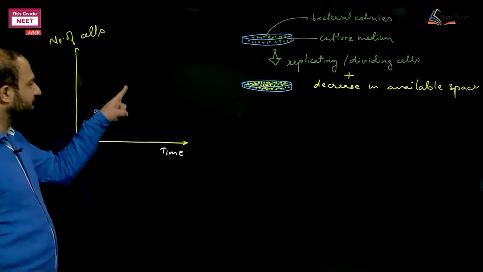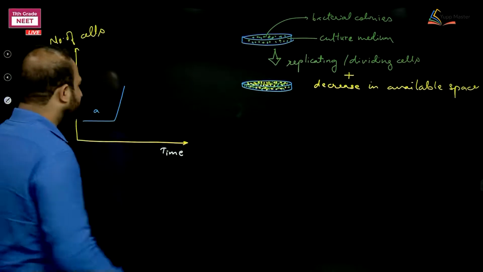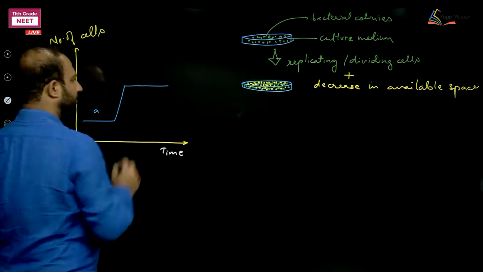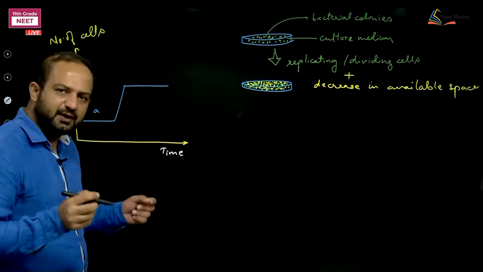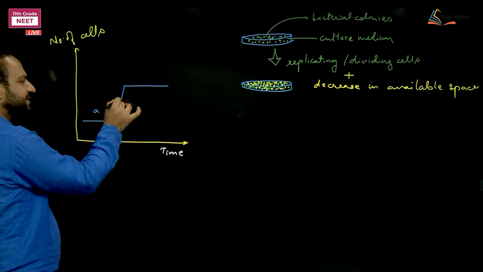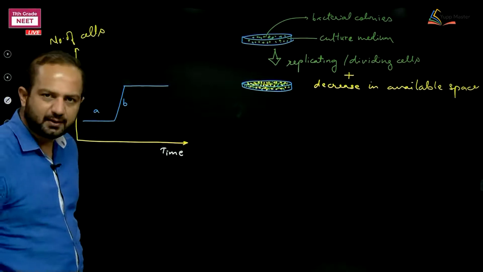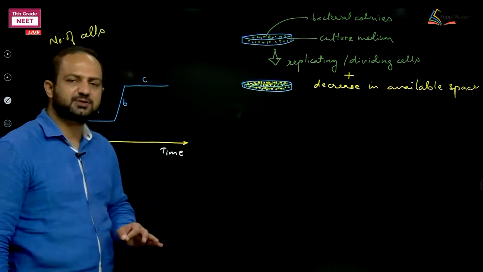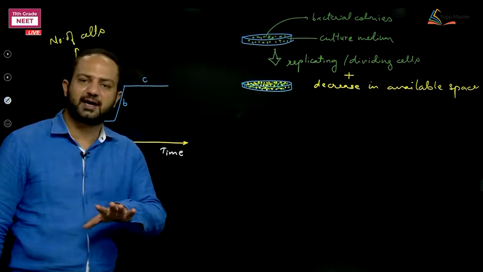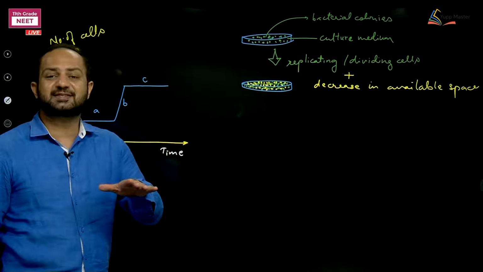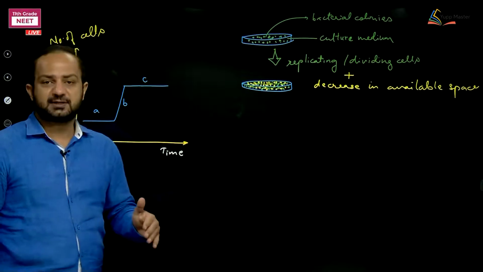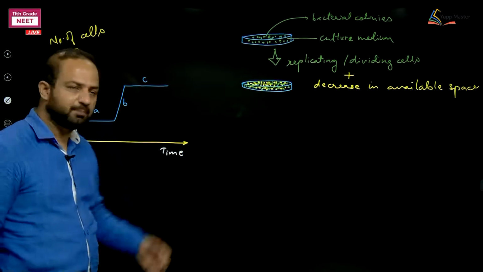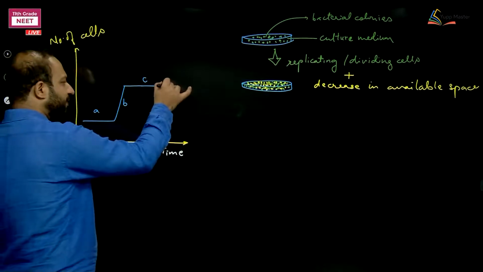So the number increased very fast. Thereafter it becomes almost stable, meaning unchanging. Where they were increasing very fast, I called it phase B. Now they are almost unchanged in number. C means as many as are newly formed, that many died. Now the number of dying cells increases. Why? Because the dead cells in the same space create toxicity, and now the number is finally declining.